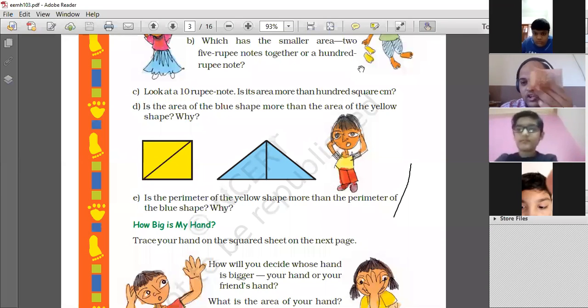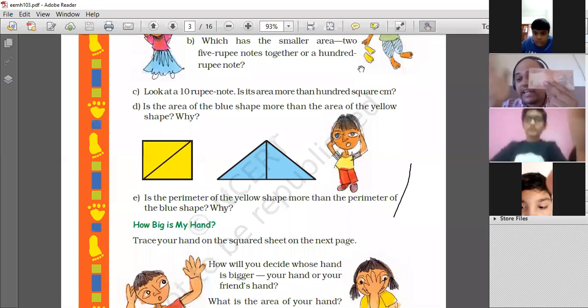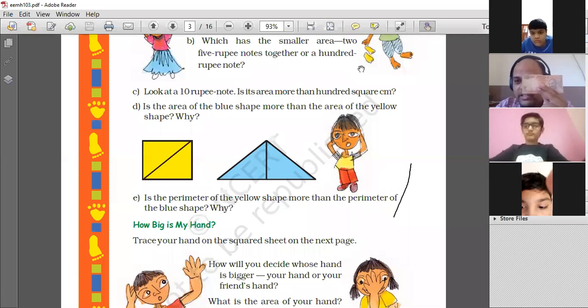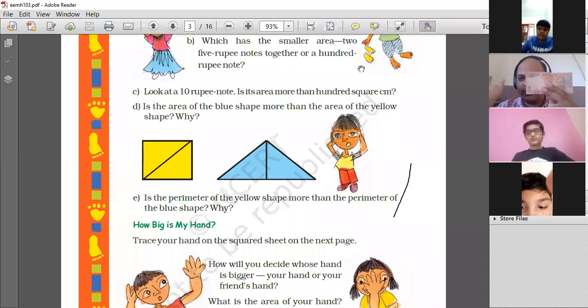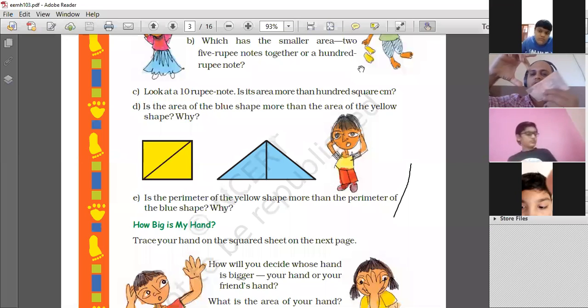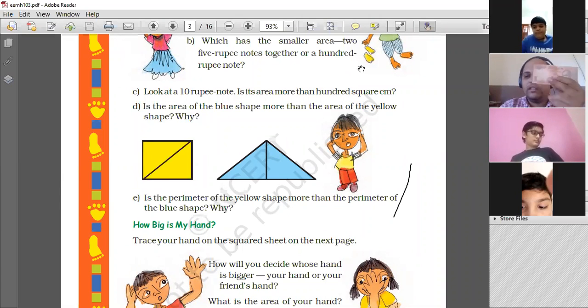So this is the one. Can you guess what is the width here? Because the guessing part we have done in standard 3 and 4. This is more like 5 or 6 centimeter, right? What about its length? It is obviously more than 10, right? If this is 5, we are assuming, then this much, and we keep it here, 1, 2. It is more than them, right?